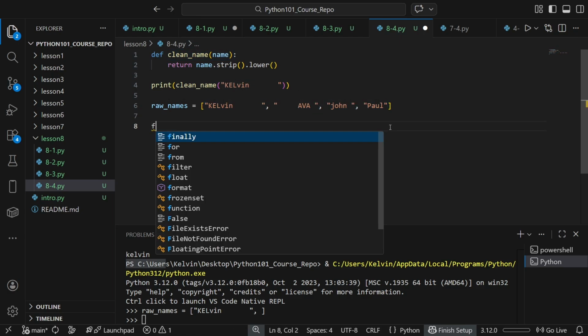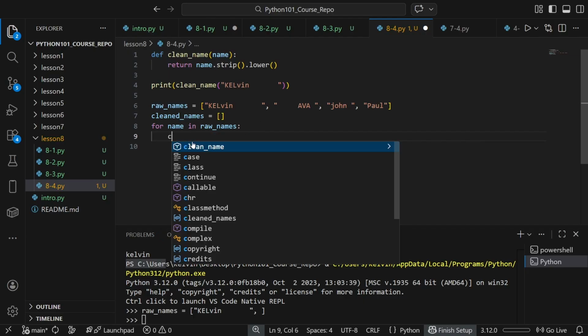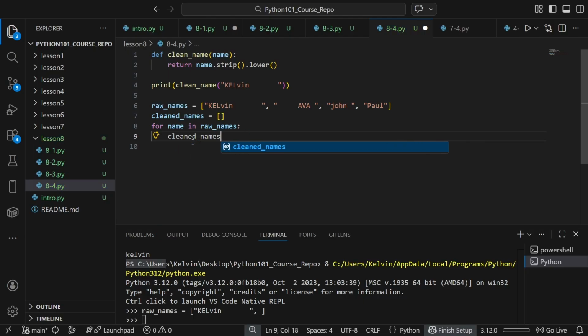So we can do for name in raw names. Let's create a new list for the resulting list, after we've cleaned all the values. We iterate through raw names and apply the clean name function on each one. We're going to append every single value that we get from this loop into clean names.